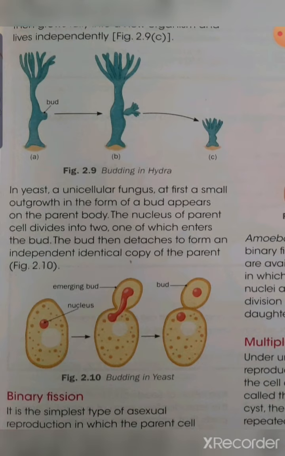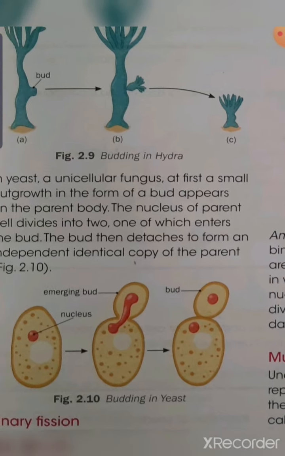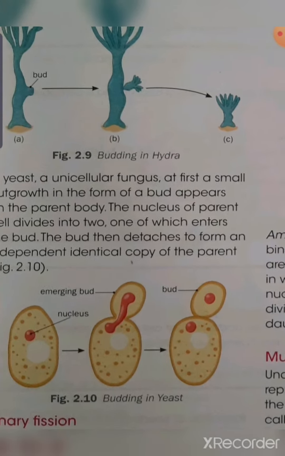Next, yeast. That is also showing budding, but yeast is a unicellular organism, a single cellular fungus. First you can see an outgrowth in the form of a bud which appears on the parent body.